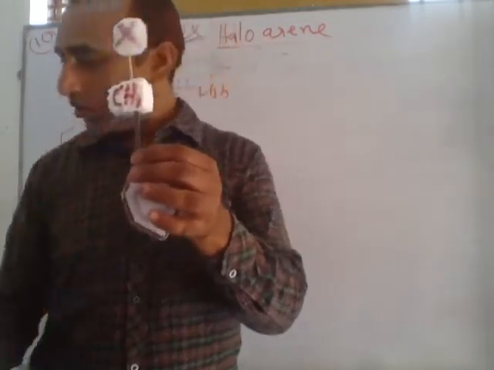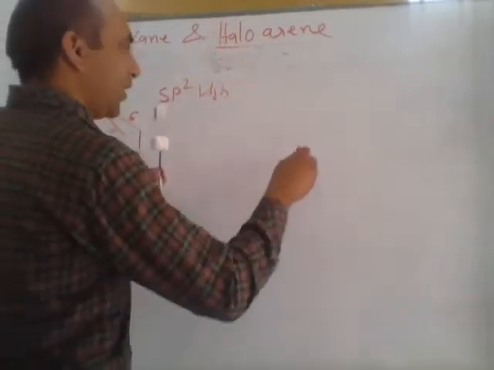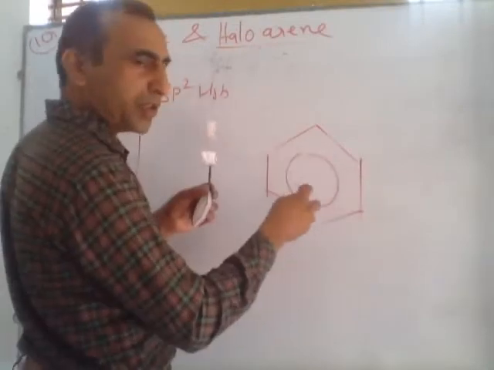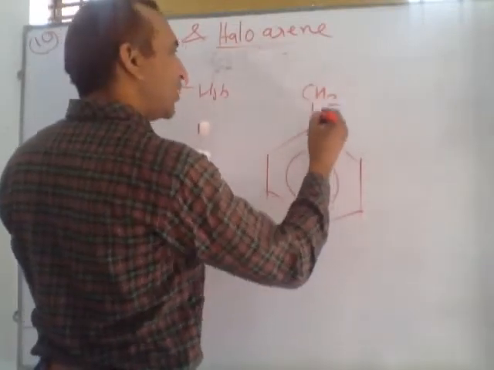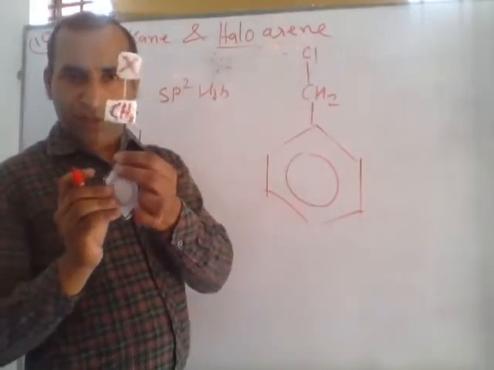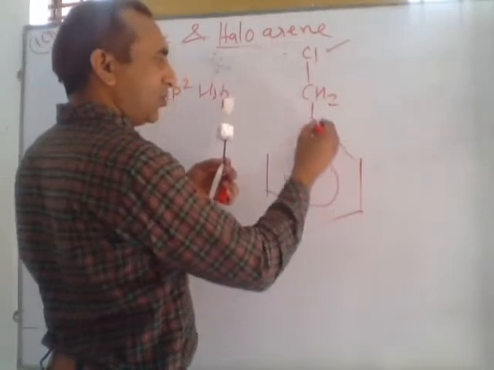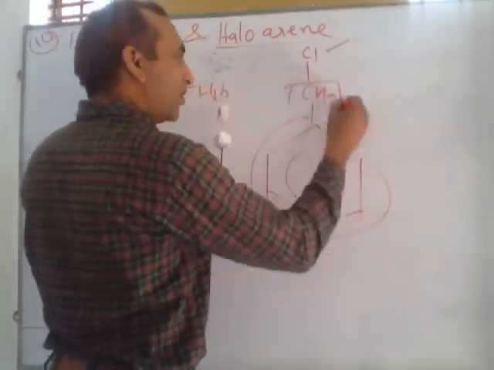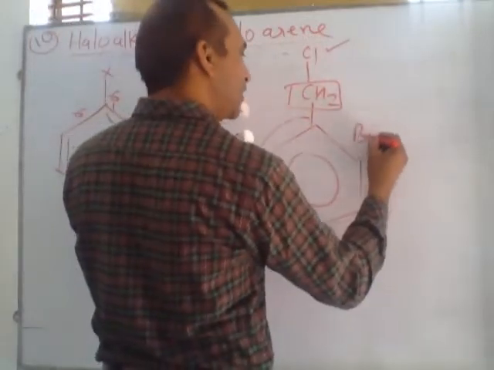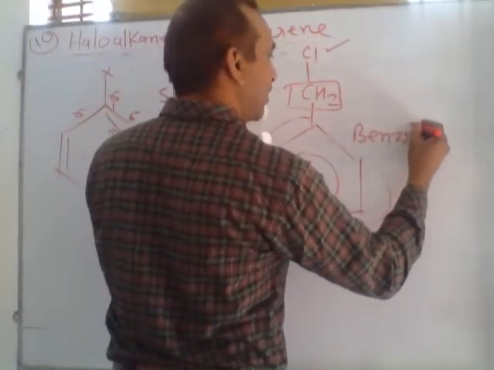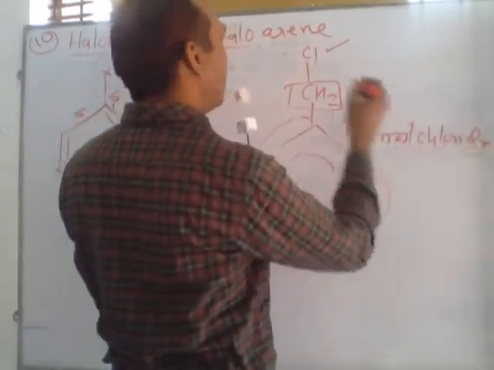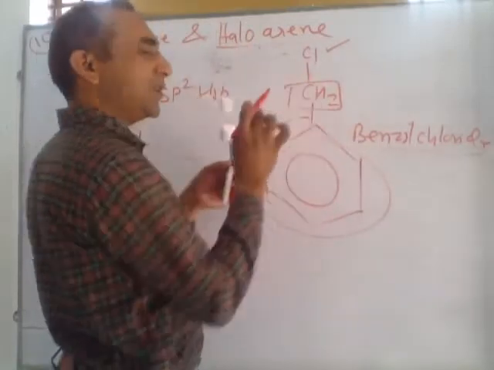Look, this compound. Here, this is benzene, this is CH2 and this is halogen, otherwise chlorine. Its IUPAC name is chlorophenyl methane. In general, we can say this is benzyl chloride. Benzyl chloride is common name, general name, and chlorophenyl methane is IUPAC name.